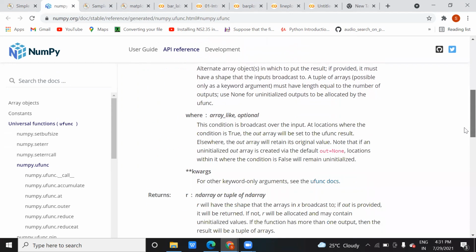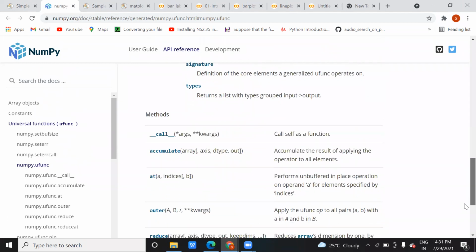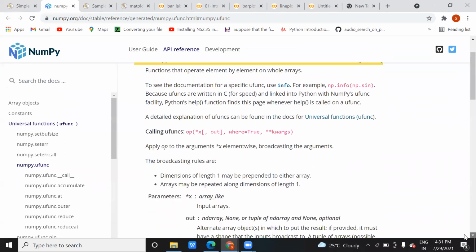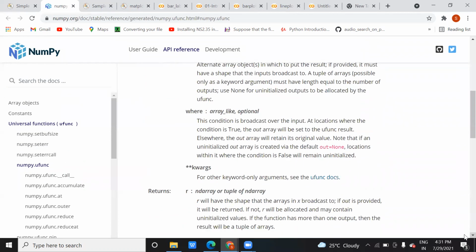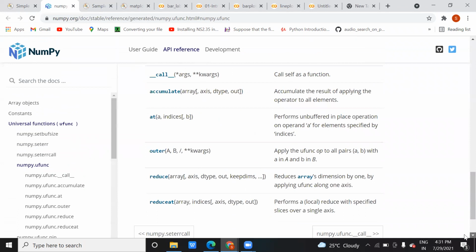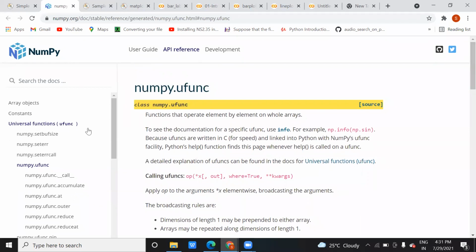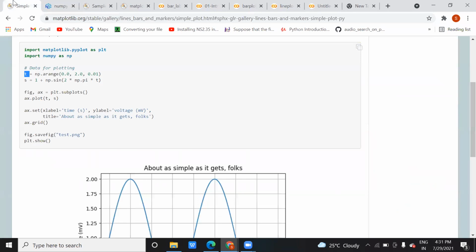I think the details are not given here. They have just mentioned the function name.